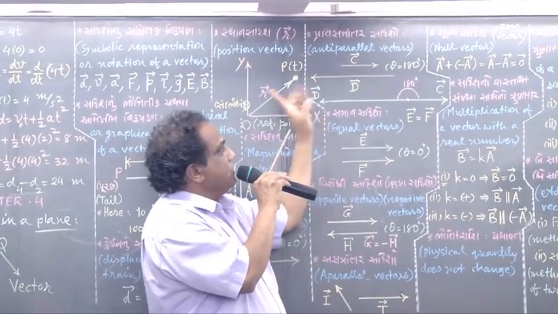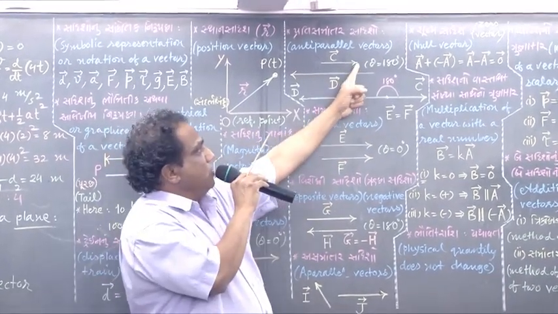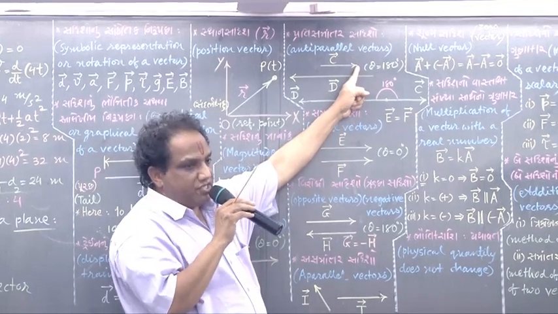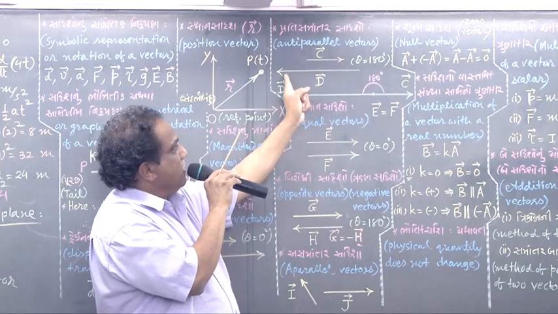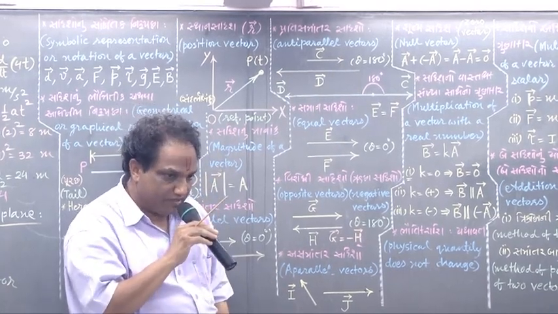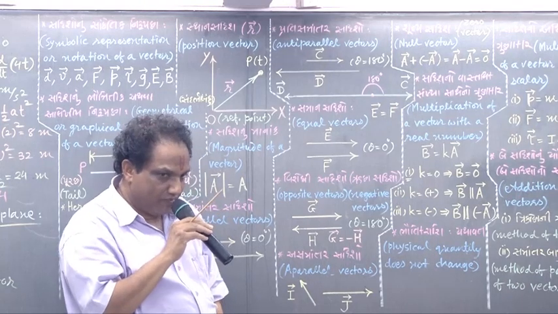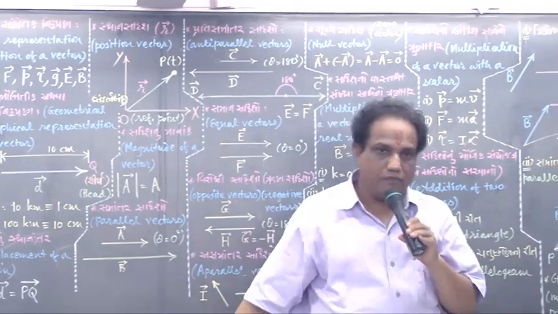What about anti-parallel vectors? Two vectors having opposite directions, one towards east and another towards west, one towards the right hand side and another towards the left hand side. Such vectors are called anti-parallel vectors. Simple. What is the angle between them? 180 degree. How?